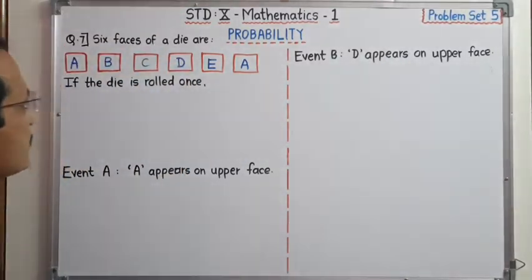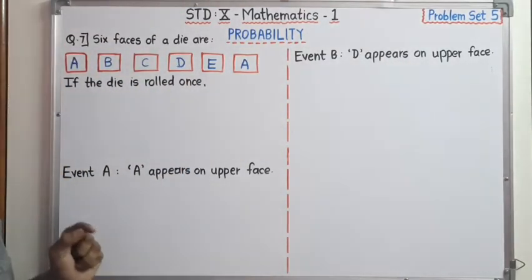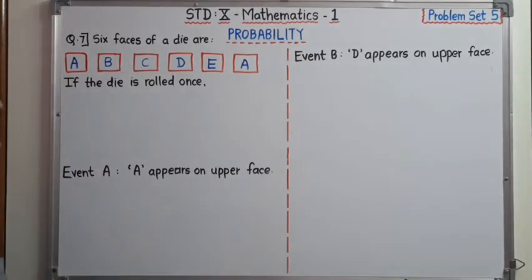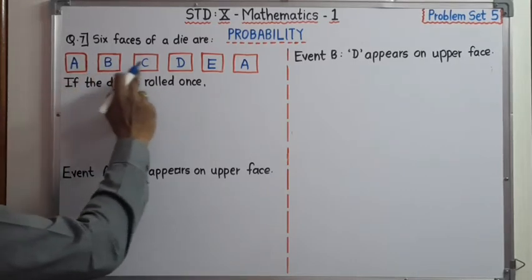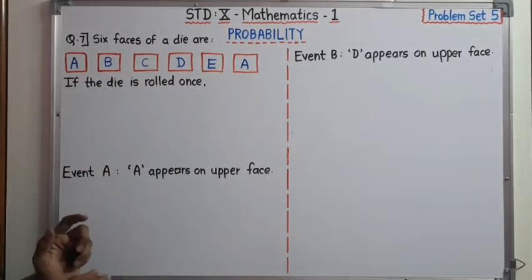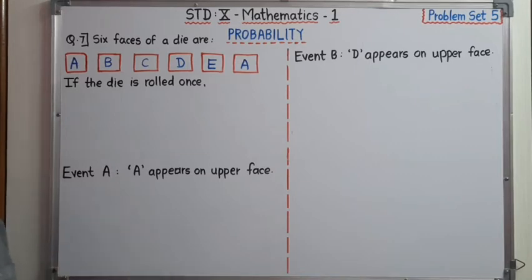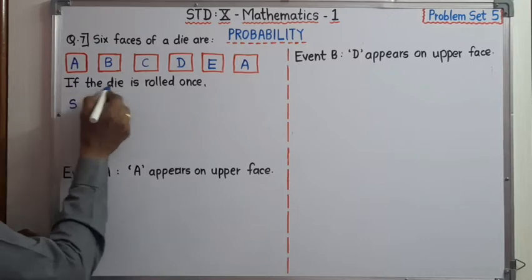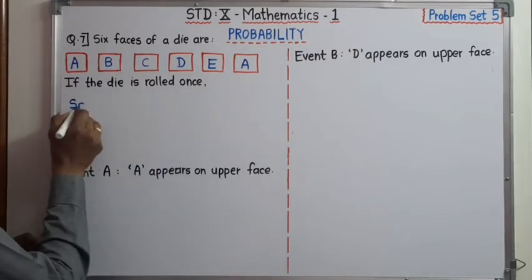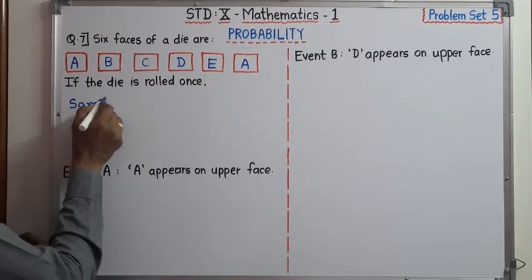Dear student, first of all we have to write what the random experiment is. The random experiment is that a die is rolled once, and out of these 6 letters one letter appears, but exactly which one we don't know. Therefore, we first write the sample space.